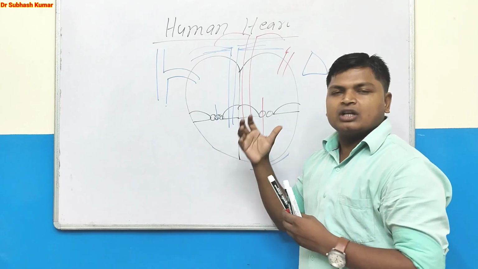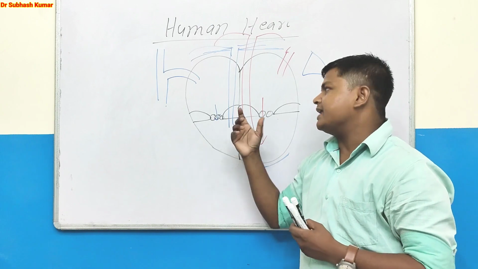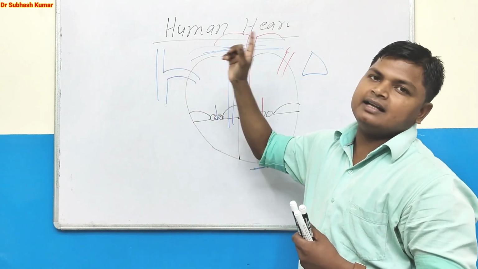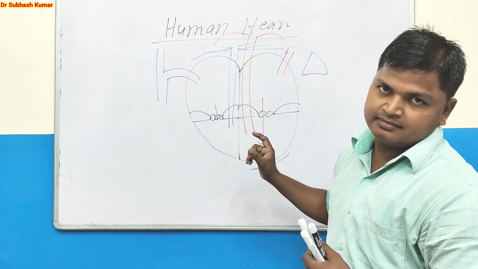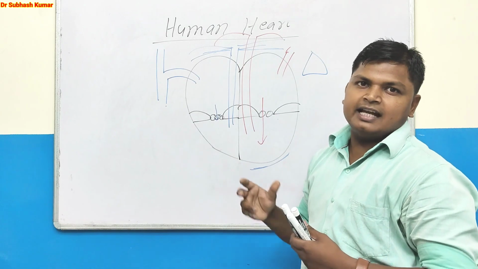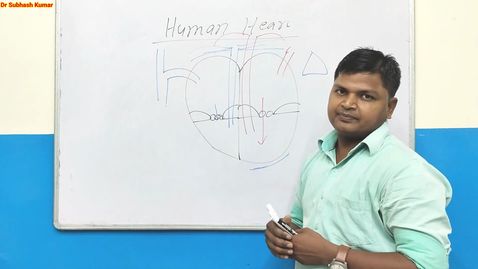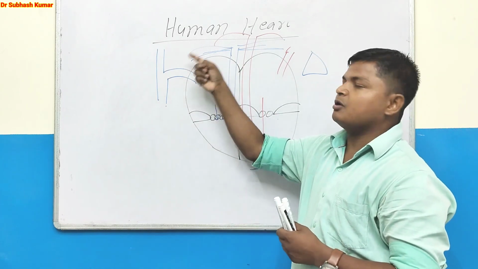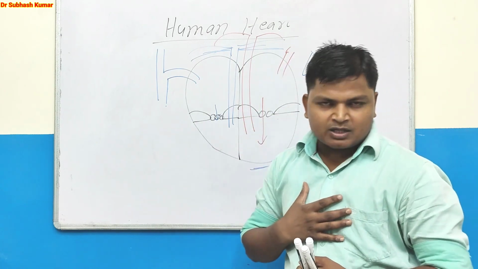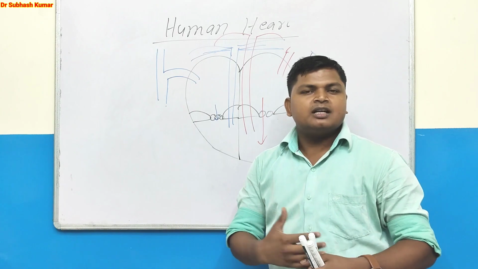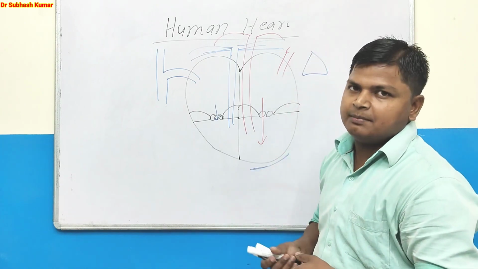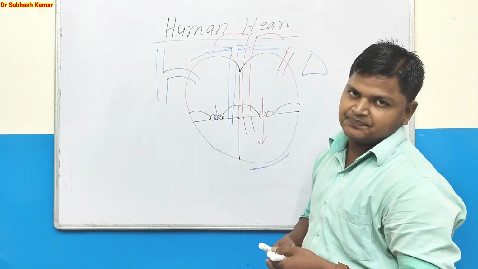So there are two circulations in the heart: the pulmonary circulation, which circulates the blood from the heart up to the lungs and from the lungs back to the heart, and the systemic circulation, in which the aorta takes part. The aorta pumps the blood throughout all systems, whether the nervous system, cardiovascular system, digestive system, reproductive system, etc. All systems receive blood from the systemic circulation.